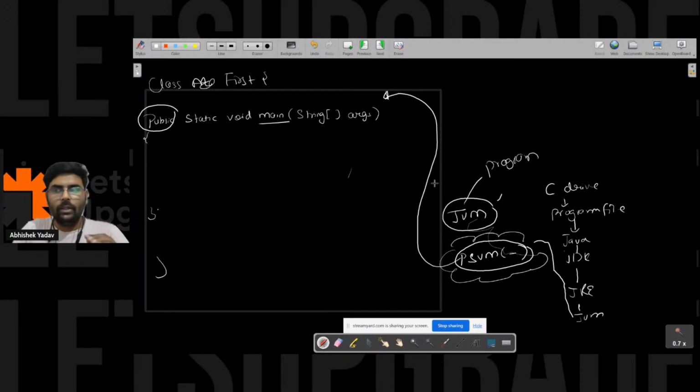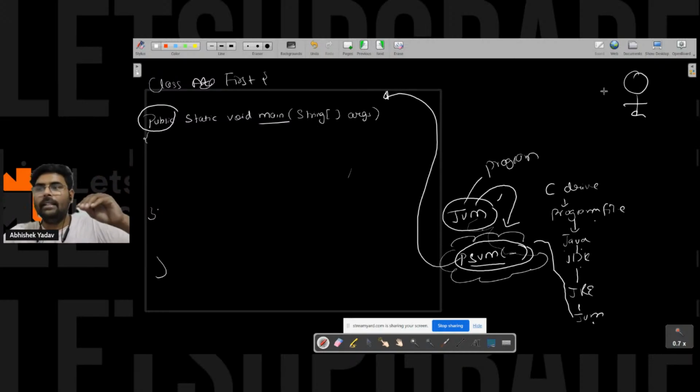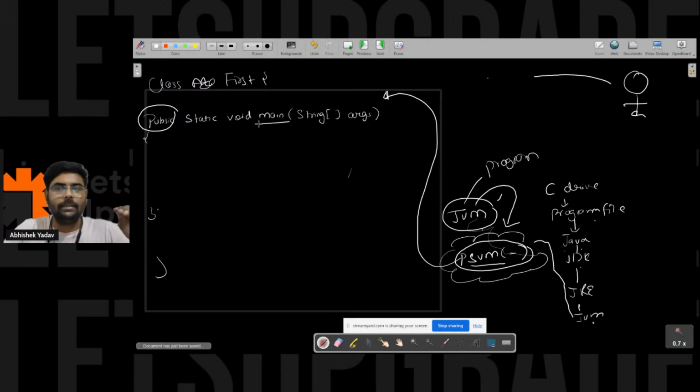Yes or no? Okay, JVM is saying, hey, I am a program and inside my program, this prototype is written, that is public static void main. I have to call this public static void main. JVM is sitting where? Inside the C drive, Program Files, Java, JDK, JRE, JVM, right? So JVM has to see where main is written. In order to make main visible to JVM, we write the access specifier as public. So this main method is now visible to JVM, and JVM can call the main method.